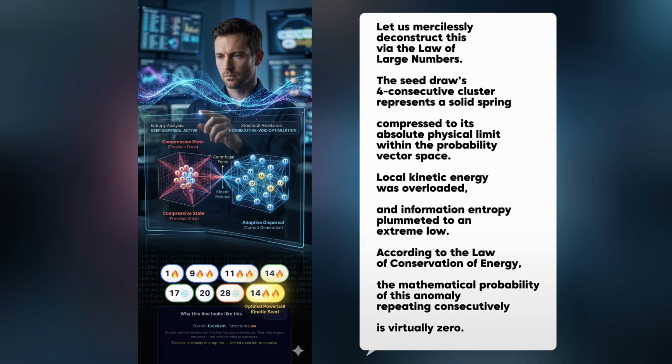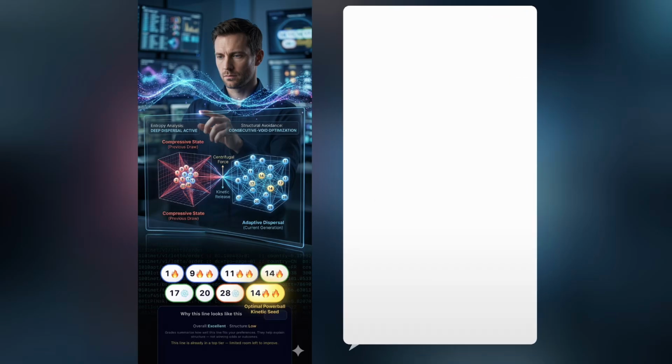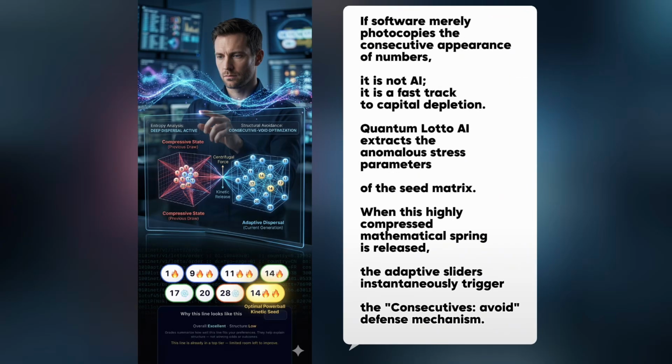The seed draw's 4 consecutive cluster represents a solid spring compressed to its absolute physical limit within the probability vector space. Local kinetic energy was overloaded, and information entropy plummeted to an extreme low. According to the law of conservation of energy, the mathematical probability of this anomaly repeating consecutively is virtually zero. If software merely photocopies the consecutive appearance of numbers, it is not AI. It is a fast track to capital depletion.